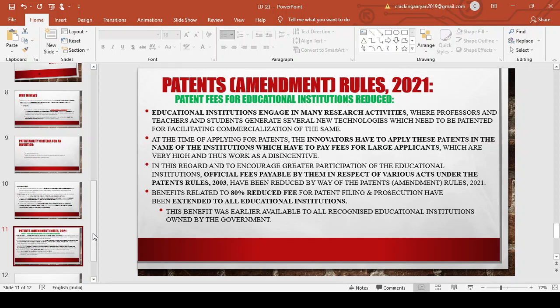Before, it was available to recognized educational institutions owned by the government, but now it has been made available to every educational institution. Whoever is doing any good research can file their patent with a fee reduction of 80%. So this is the new rule amendment made under the Patent Act. The original act is of 1970, which came into force in 1972. Then in 2005 some amendments were made, and then we have the Amendment Rule of 2021, the sole purpose of which is for educational institutions, where the patent fee has been reduced by 80%.